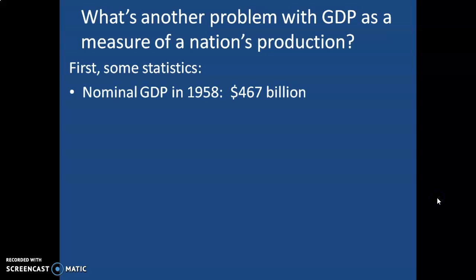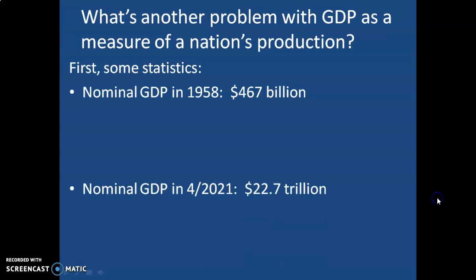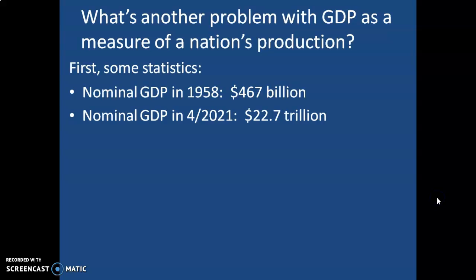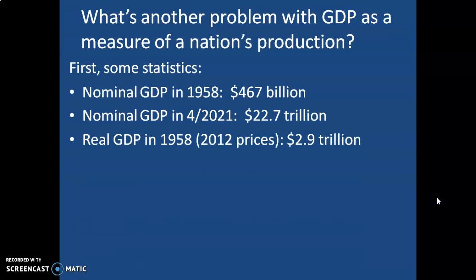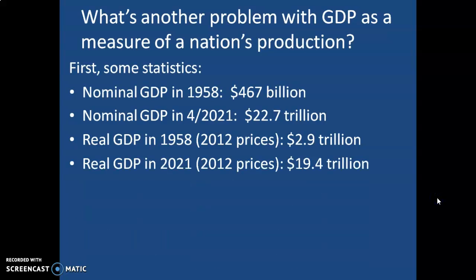Nominal GDP in 1958 was $467 billion. That's using 2012 as our base year. Nominal GDP in April of 2021 is 22.7 trillion. So there's been huge growth. That's nominal GDP. Real GDP in 1958, using 2012 prices, is $2.9 trillion. Real GDP today is $19.4 trillion. So again, you can see there's been significant growth.